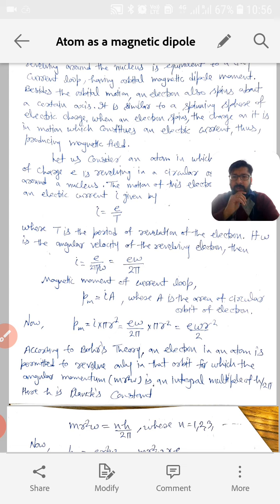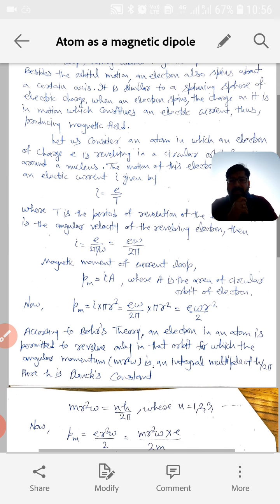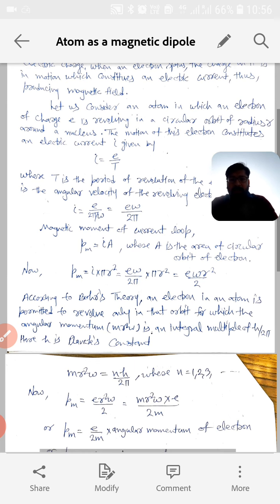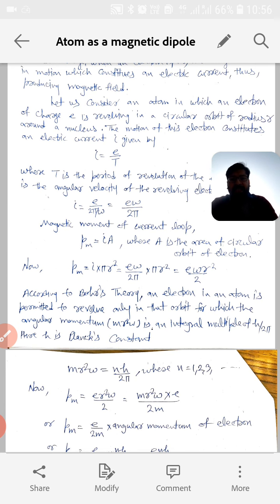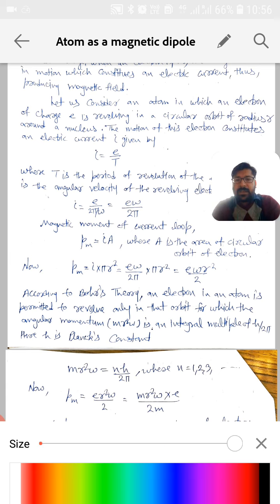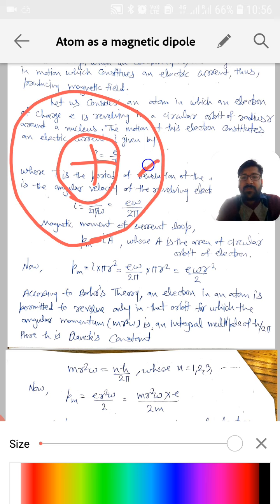Okay, so let us consider an atom in which a charge of e is revolving in a circular orbit of radius r around a nucleus. The motion of this electron constitutes an electric current I, and I is given by e by T. Suppose we have this positively charged nucleus, and around this nucleus an electron is revolving in circular orbit having charge e.